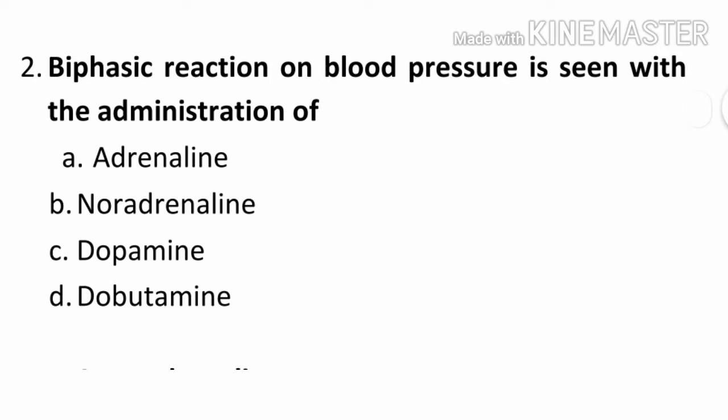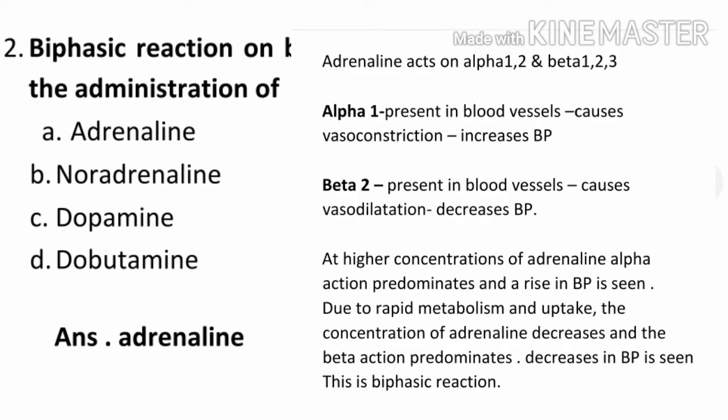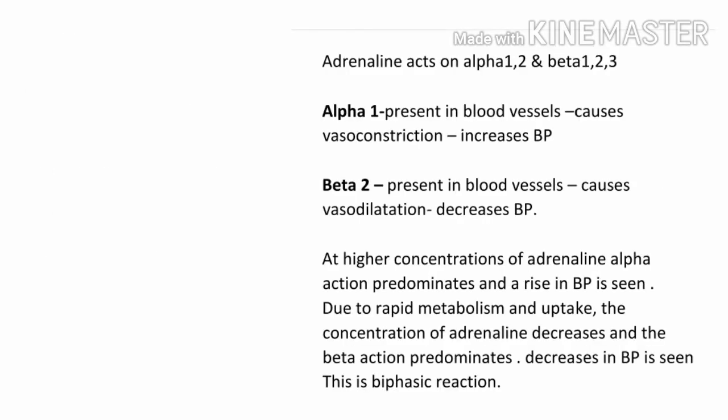Question number 2. Biphasic reaction on blood pressure is seen with the administration of option A adrenaline, B noradrenaline, C dopamine, D dobutamine. The correct answer is A adrenaline. Adrenaline acts on alpha 1, alpha 2, beta 1, beta 2 and beta 3 all receptors. Alpha 1 present in blood vessels causes vasoconstriction, increase blood pressure. Beta 2 receptor present in blood vessels causes vasodilation and decrease blood pressure.